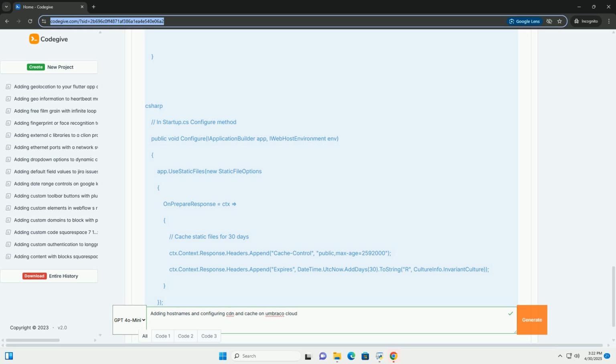This record maps your domain to the IP address of your Umbraco Cloud server. You will likely need to add or modify the A record for the @ or your root domain and point it to the IP address provided by Umbraco Cloud. CNAME record. This record maps a subdomain, example www, to another domain, your Umbraco Cloud's internal domain, usually something like your project name.s1.umbraco.io.